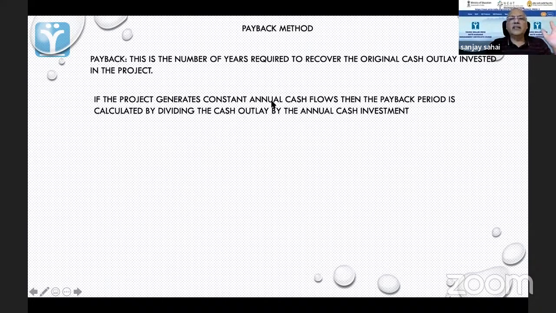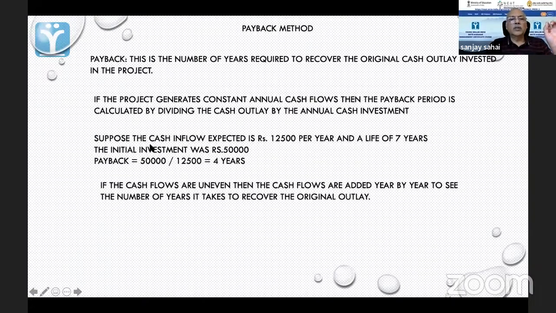If the project generates constant annual cash flows, then the payback period is calculated by dividing the cash outlay by the annual cash inflow. We'll look at this. Suppose the cash inflow expected is 12,500 per year and the project has a life of 7 years. I'm expecting to get 12,500 rupees per year. Initial investment was 50,000. So in how many years will I get 50,000 back? I'll take 50,000, divide by 12,500, 4 years. So I know that in 4 years, I'm going to get it back. So it's a relatively short investment.